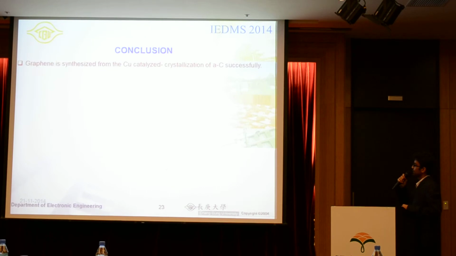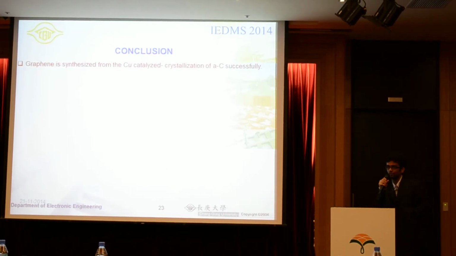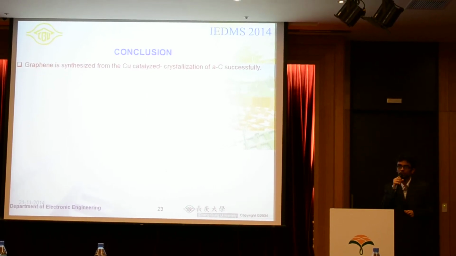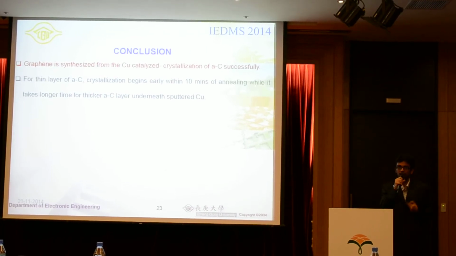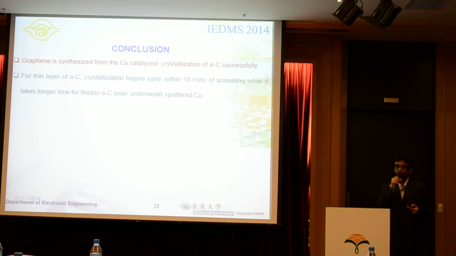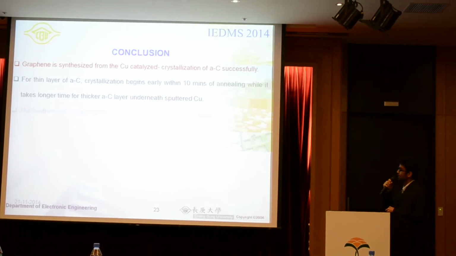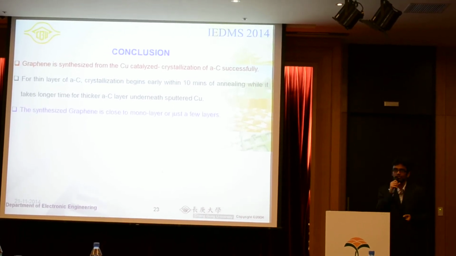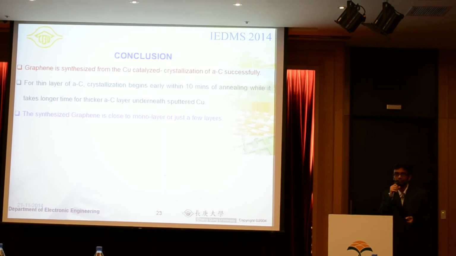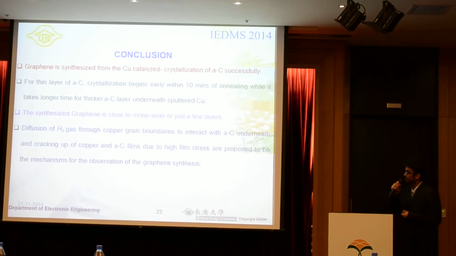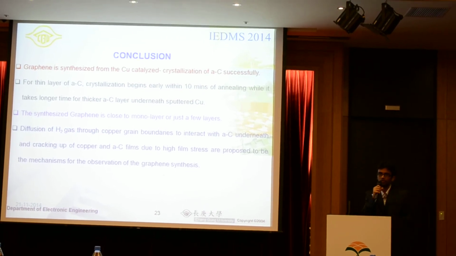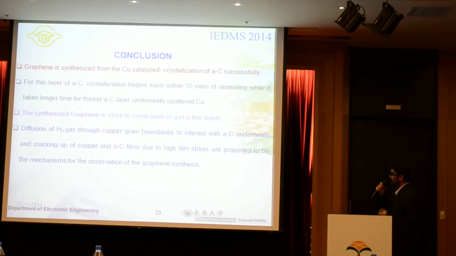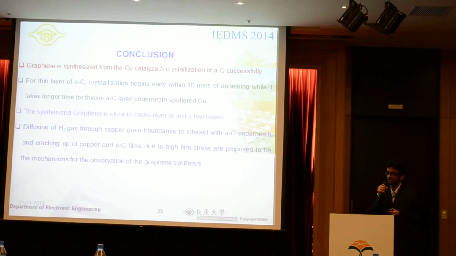So I would conclude by saying that we synthesized graphene from copper, and we used amorphous carbon to crystallize it. In the first 10 minutes, we have graphene for the thinner carbon, but for the thicker carbon, it takes a lot of time. And also the synthesized graphene is close to monolayer or few layers. The possible reasons for this are the diffusion of hydrogen through the grain boundary of copper, and cracking up of copper due to film stress.